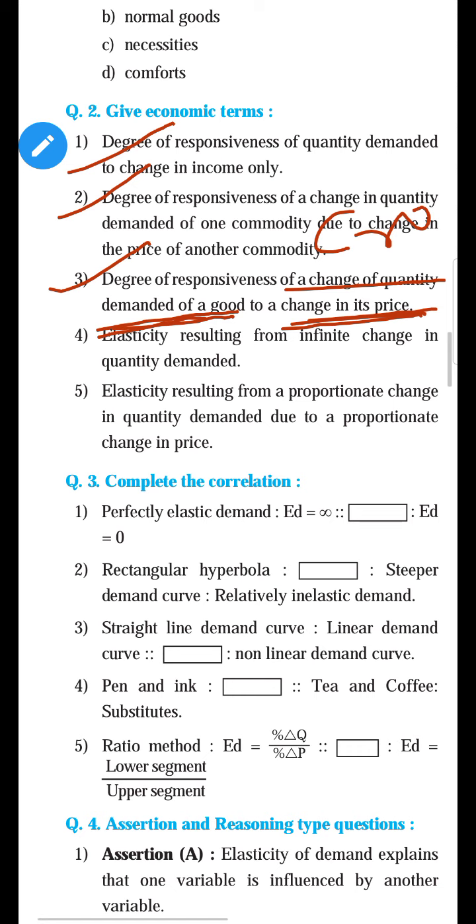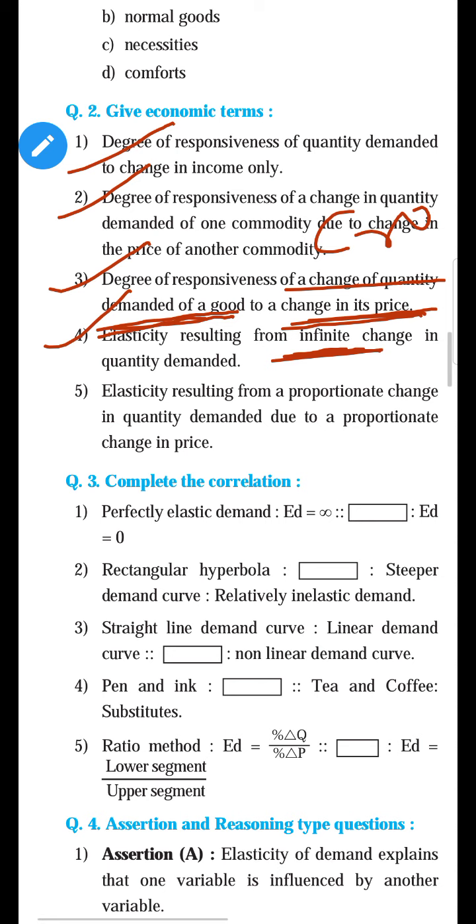Fourth, the elasticity resulting from infinite change in quantity demanded. Yes, it means the demand is infinite because of negligible or slight change in price. So which type of elasticity is it? There are 5 types of price elasticity of demand, and in the first type the demand is infinite. Which one? It is perfectly elastic demand. So the economic term is perfectly elastic demand.